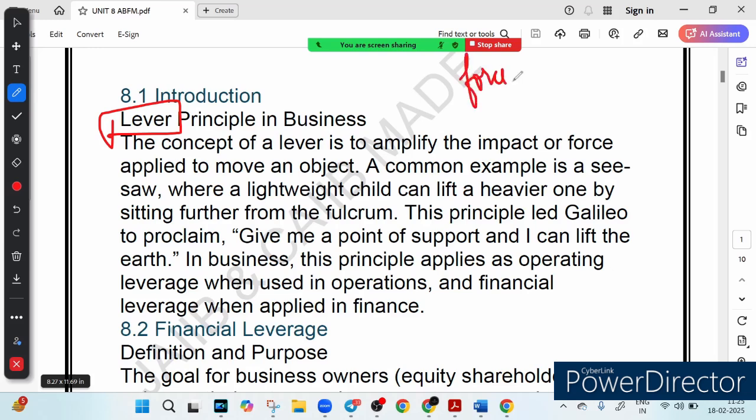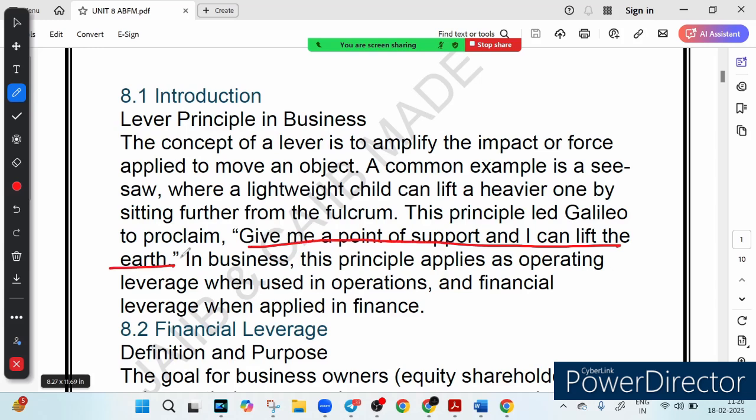So basically, what is leverage? We are using a small force to create big impact. This is called leverage. But did you know the same principle applies in business and finance? Let's break it down in the simplest way possible. In physics, a lever helps us do more with less effort. Galileo once said, give me a point of support and I can lift the earth.